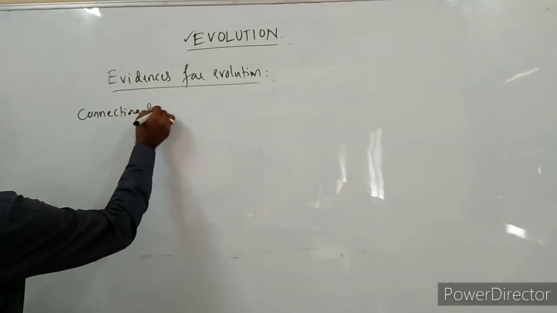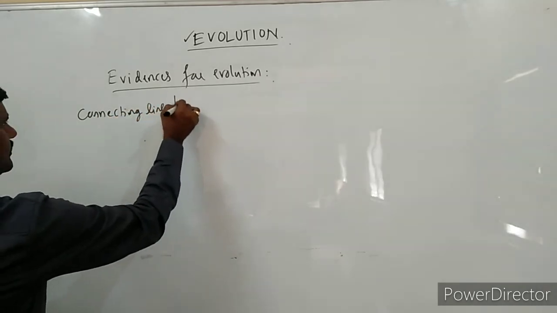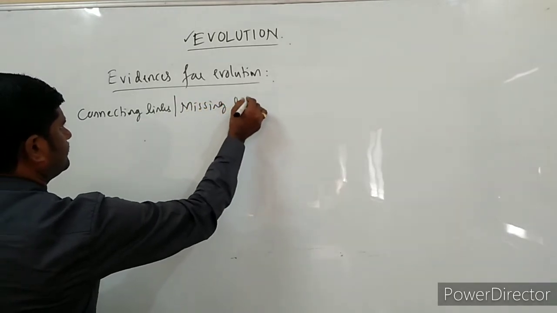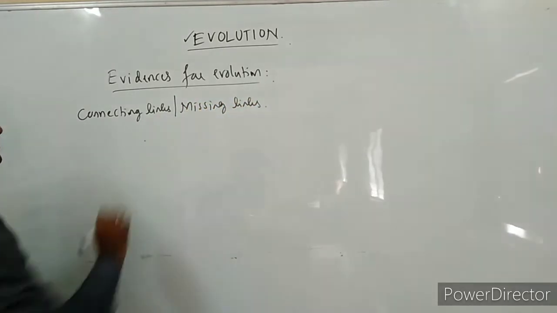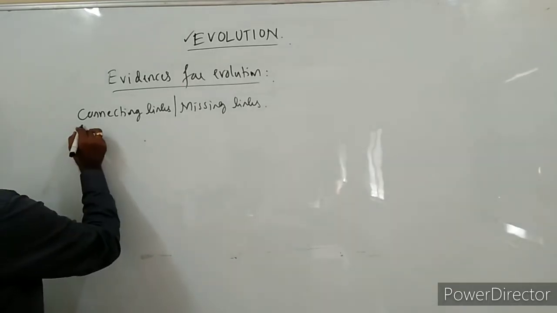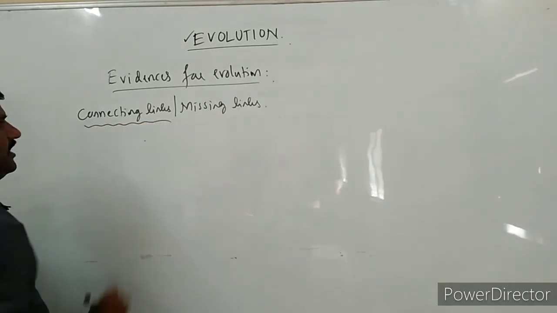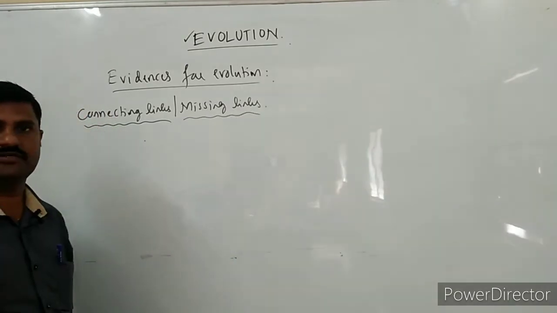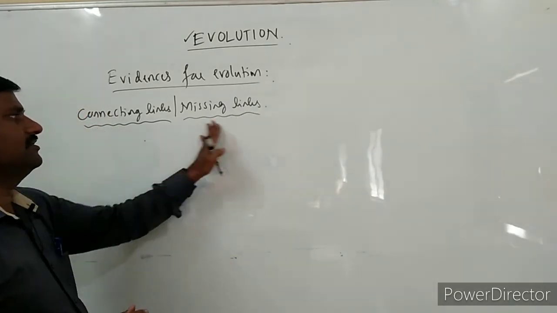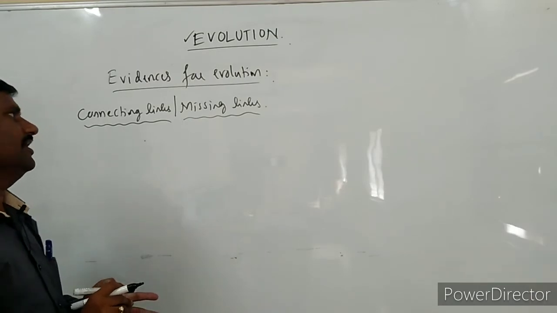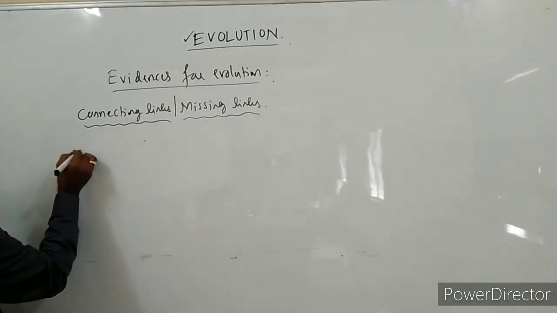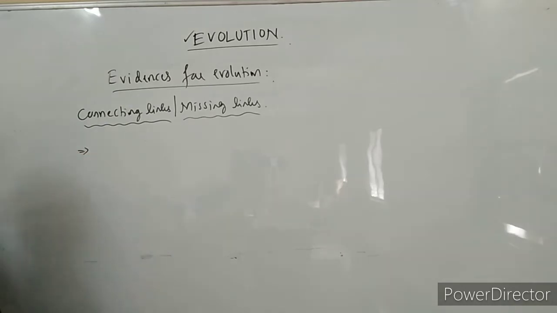Connecting links. Sometimes they are called missing links. Why? What is the difference between these two? Connecting links are organisms that are still living today. Missing links are paleontological, fossilized organisms, right? Let us go through connecting links now.